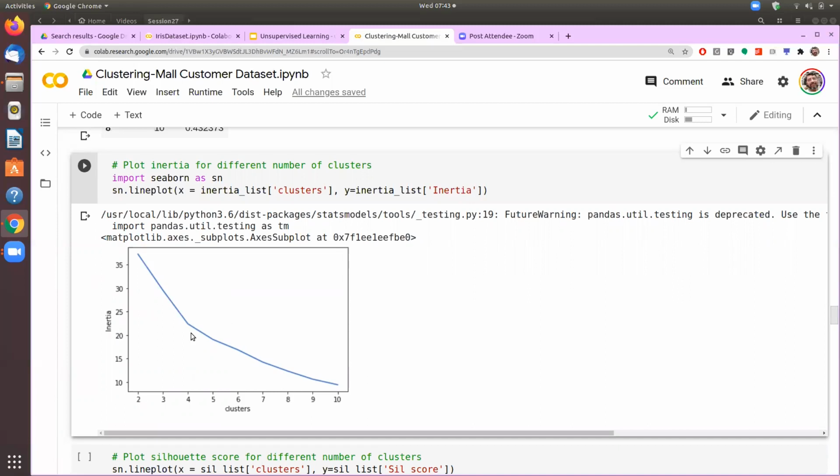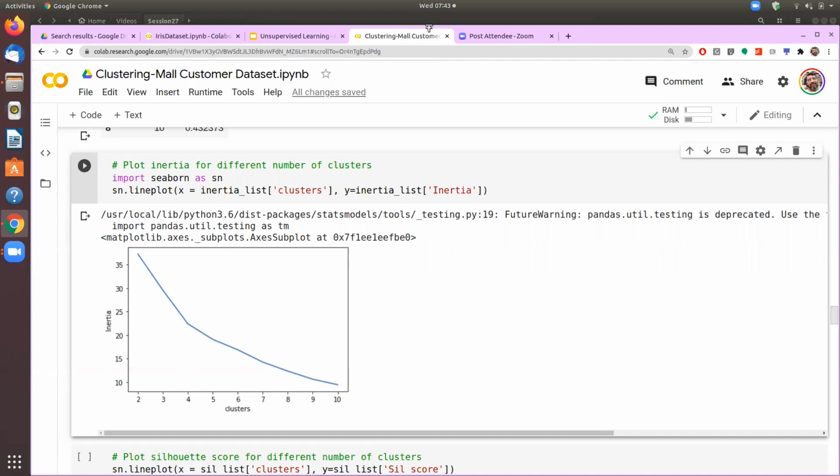And what is the rationale here? Given the logic of the computation of inertia, it will continue to fall. But can we identify a point where the fall before that is very sharp, and the fall in inertia after that is not that sharp? That is the basic idea behind choosing the elbow point.